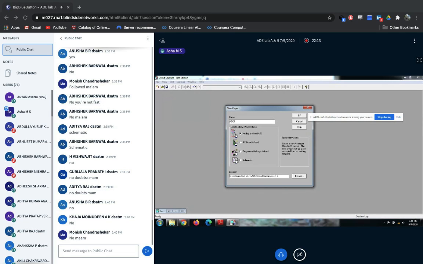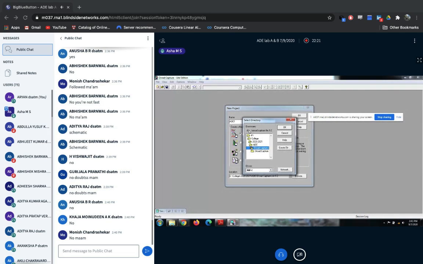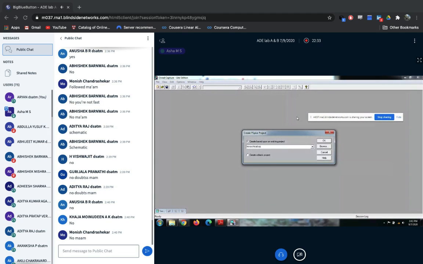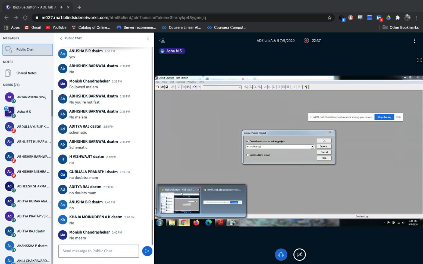If you don't want to store your experiment in that default path, using browse you can select whatever drive or folder you want. I want to store it in this one, so I have selected it. Then click on OK.